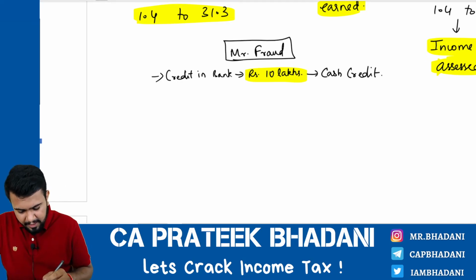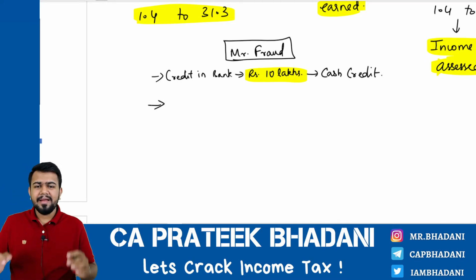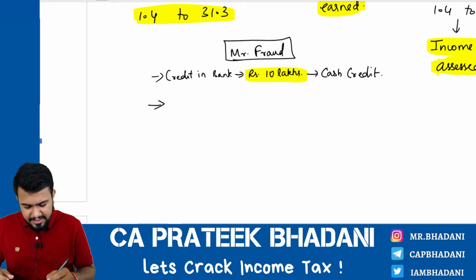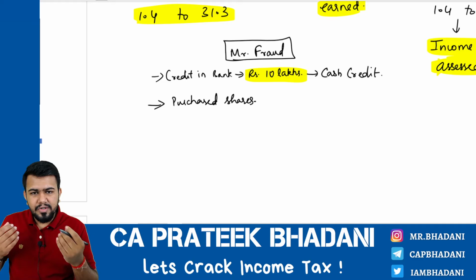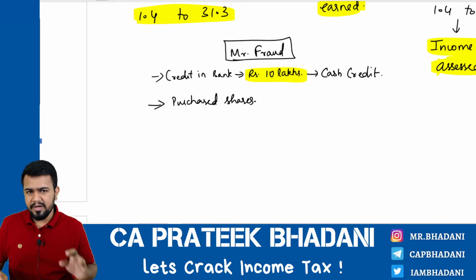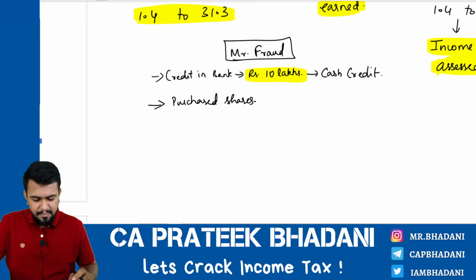Okay, now what happened? Mr. Fraud had purchased some shares, but he did not show these shares at all in the books of accounts. Mr. Fraud had purchased the shares and did not show them in the books of accounts.